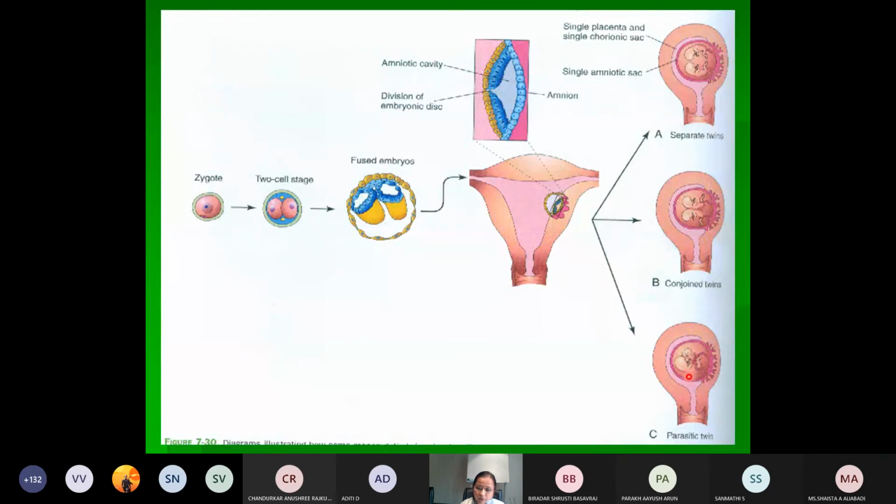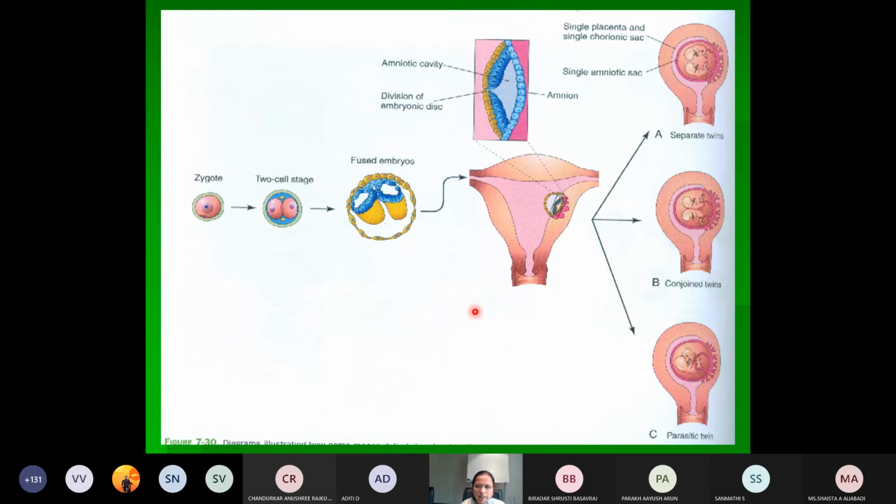Sometimes this parasitic twin may be completely hidden within the other twin. This is called the fetus in feto, when the twin itself is present within the other fetus. So these are the common complications, that is the conjoined twins, the parasitic twin and fetus in feto, which is noted in the monochorionic monoamniotic variety of the monozygotic twins.